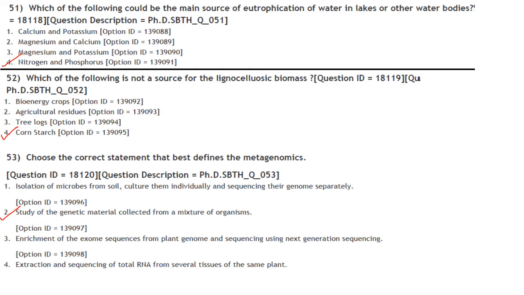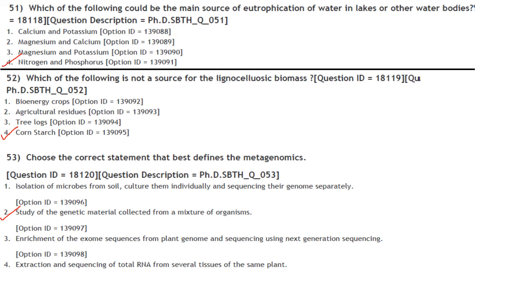So lignocellulosic biomass is an abundant and renewable resource from plants, mainly composed of polysaccharides, that is cellulose and hemicellulose, and also the polymer lignin. So out of this, cornstarch is a fine white powder processed from the endosperm of the corn. So it is not a source of lignocellulosic biomass. Answer is option 4. Choose the statement that best defines metagenomics.